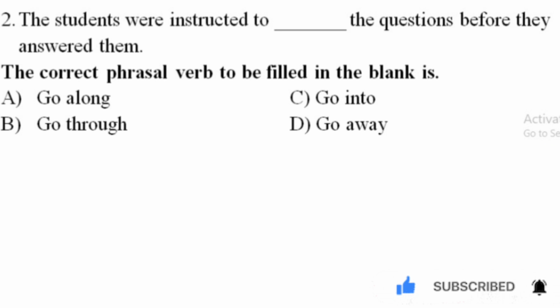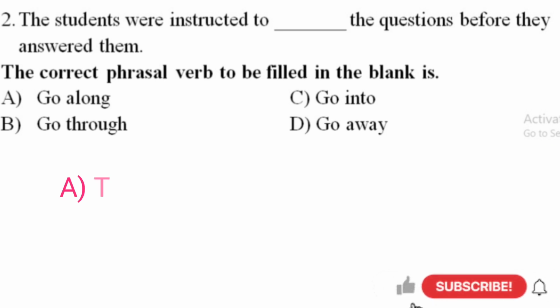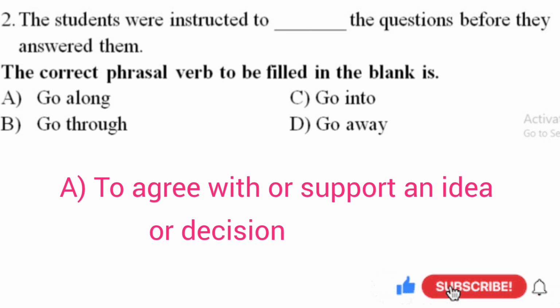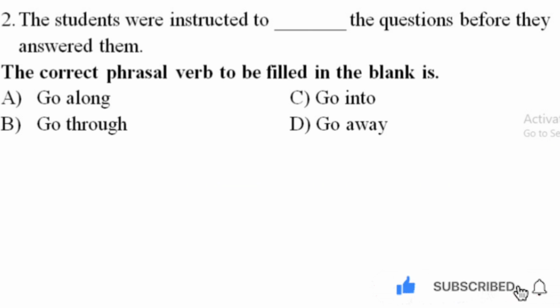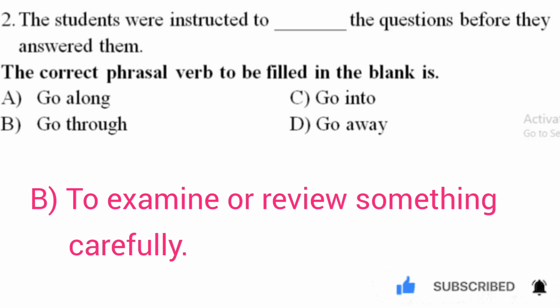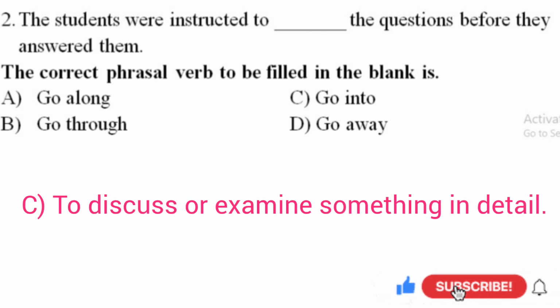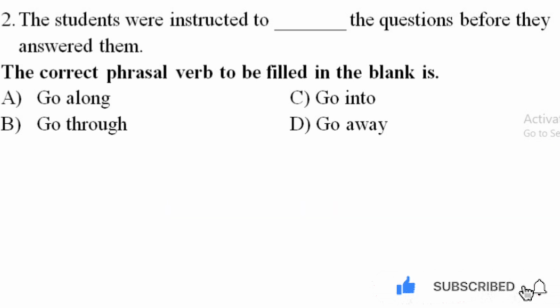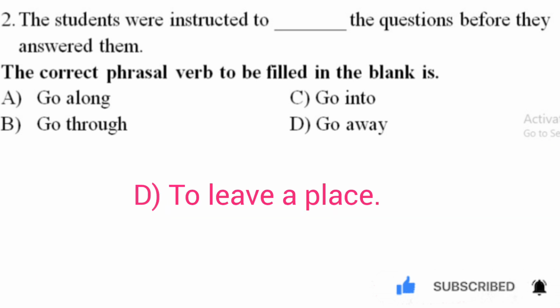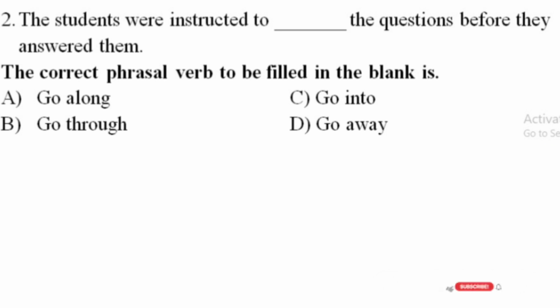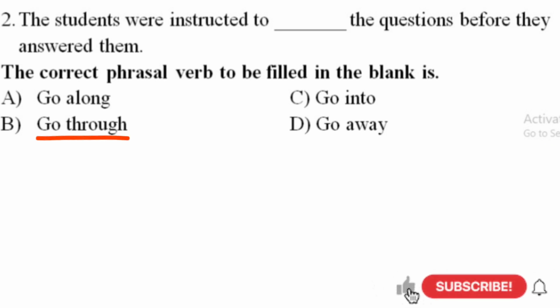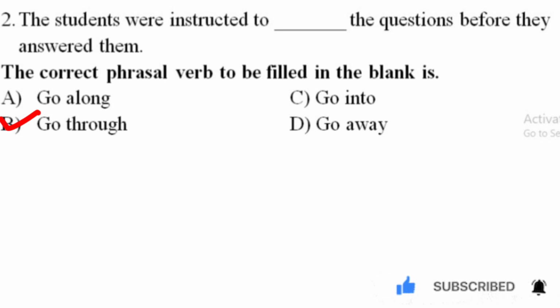Option A, go along, means to agree with or support an idea or decision. Option B, go through, means to examine or review something carefully. Option C, go into, means to discuss or examine something in detail. Whereas option D, go away, means to leave a place. In the context of the sentence, go through is the most appropriate choice as it conveys the idea of reviewing the questions carefully before answering them. So the correct choice is go through.